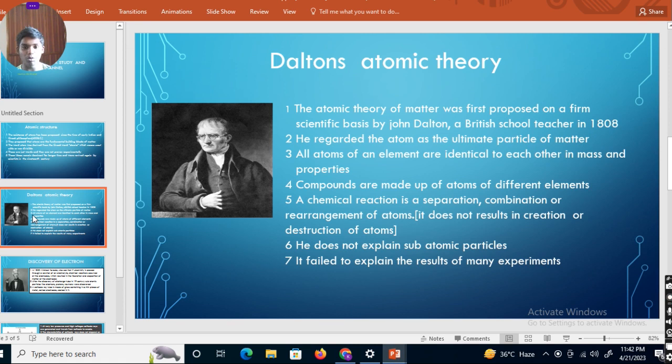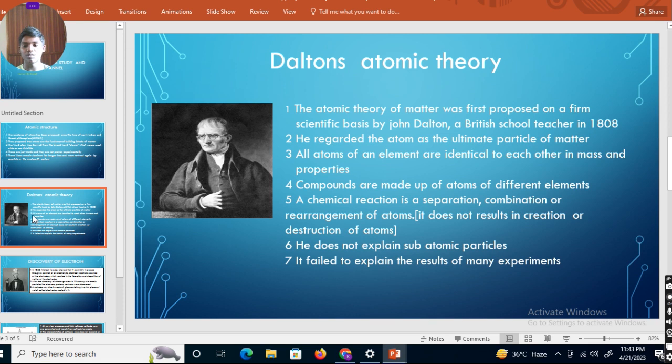And the fifth point he explained about a chemical reaction is a separation, combination, or rearrangement of atoms. Means in a chemical reaction there exists a separation of atoms. Means in a decomposition reaction, one compound is separated, and in a combination reaction, two compounds or two elements combine to form one compound. Or rearrangement of atoms, means in a displacement reaction we see the rearrangement of atoms.